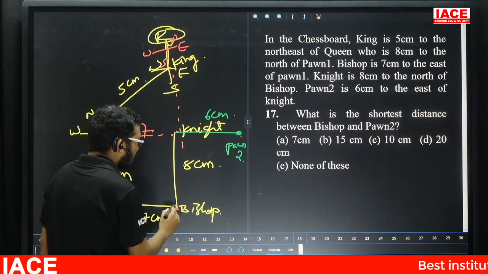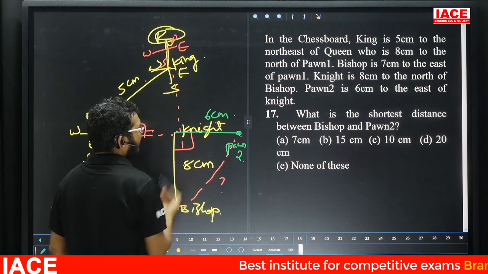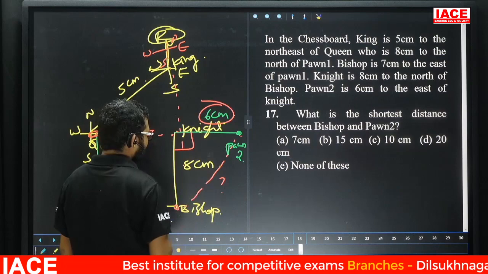This one is what? Bishop. Now, this one is what? Pawn 2. What is this? Shortest distance. Yes. This one is what? Right angle triangle. One side is what? 6. Other side is what?